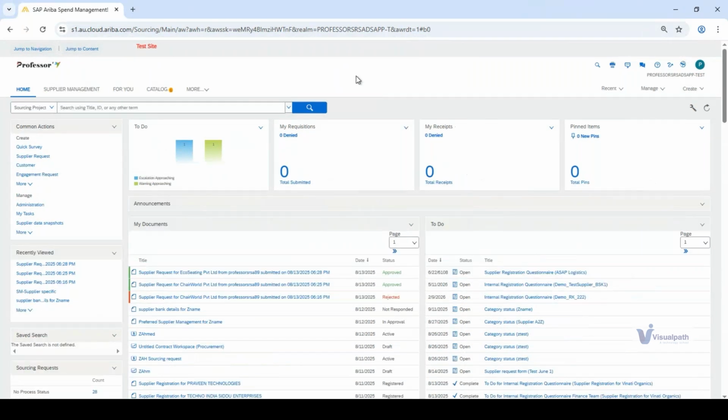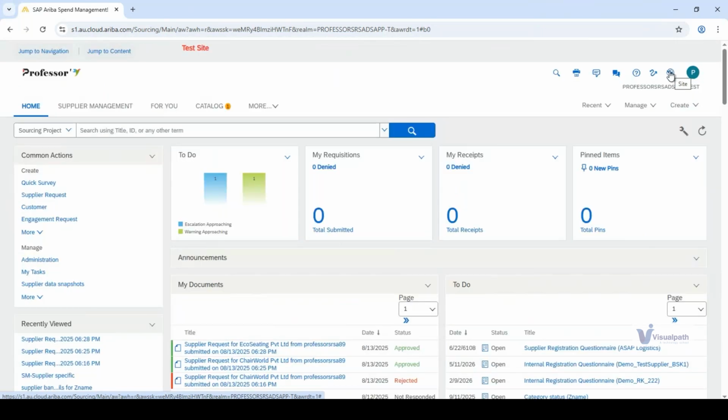Now, please take a look at my screen. On the screen, you can see there is a globe here, just next to the logo. In the globe, when you click here, you will see C is coming, SAPP, and then C1 test. So in the end, there is a P, right? It means parent. It means upstream.